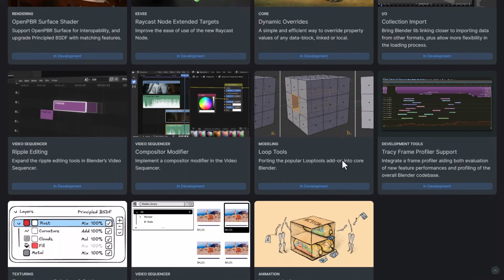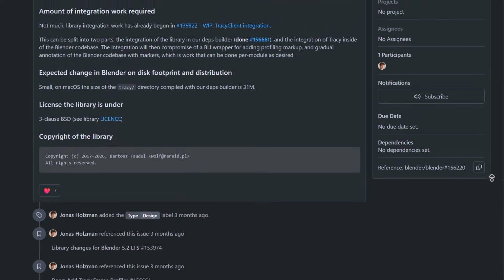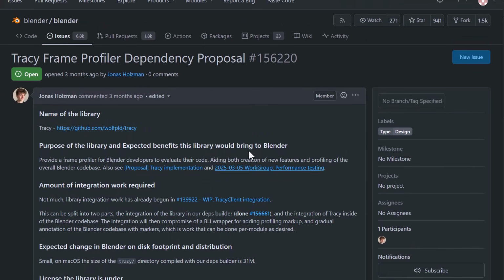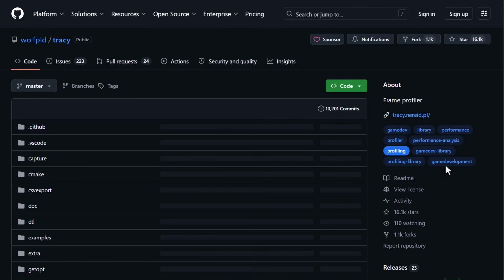And speaking about performance, we do have development tools which has to do with the Tracy frame profiler support. And this in itself is really cool as it helps with evaluation of new feature performance and profiling of the overall Blender code base. And this is a bit technical for those who are into tools development and you like to test out the tool performance before they get deployed.